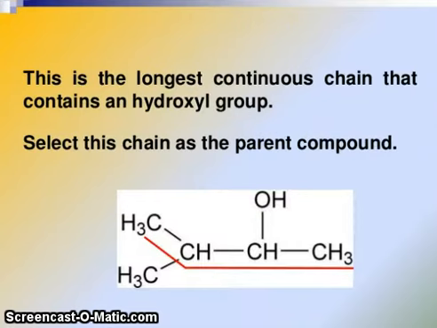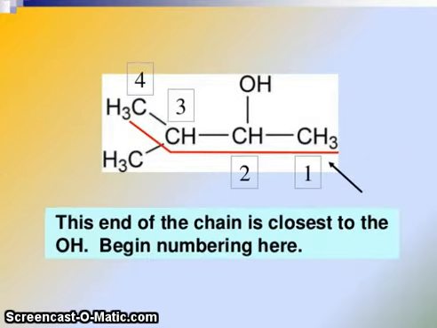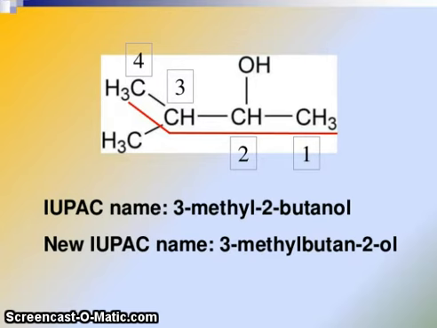This is the longest continuous chain that contains a hydroxyl group. Select this chain as the parent compound. You can see here 1, 2, 3, and this is the methyl group side chain. Now this end of the chain is closest to the OH. Begin numbering here. So 1, 2, 3, 4, and OH group at 2 position and 3 position for substituted methyl. So IUPAC name 3-methyl 2-butanol and new IUPAC name 3-methylbutan-2-ol.